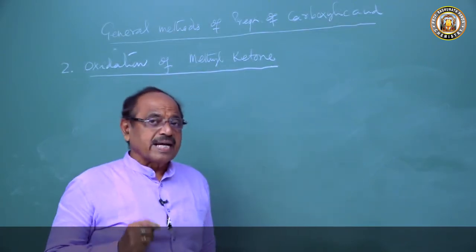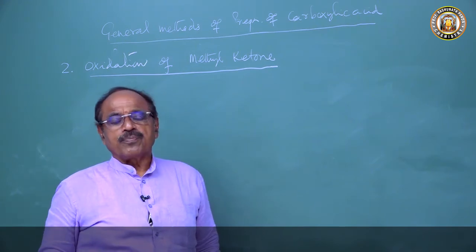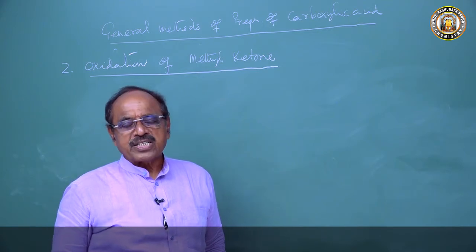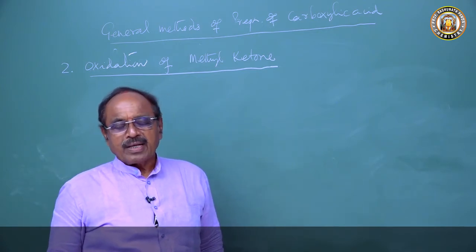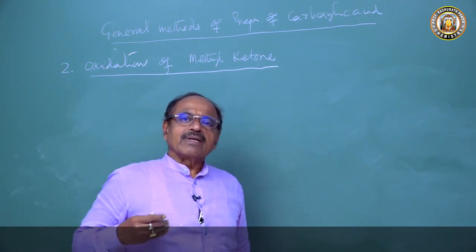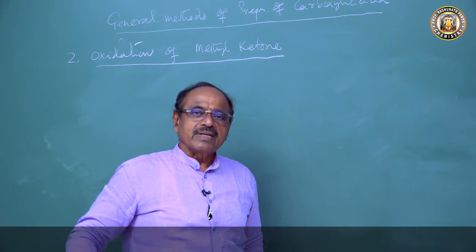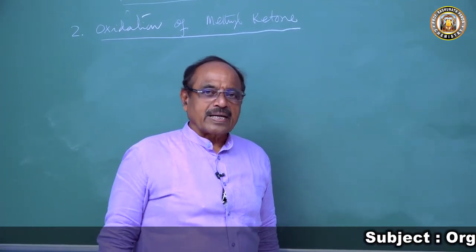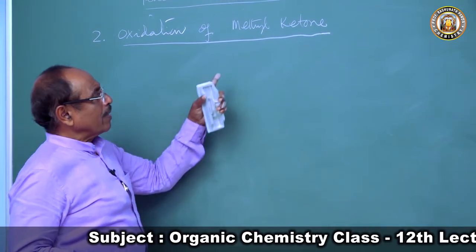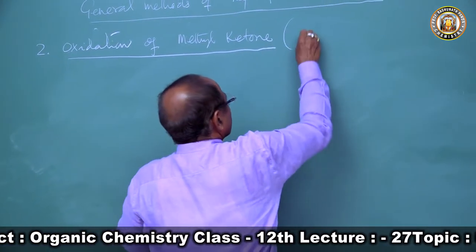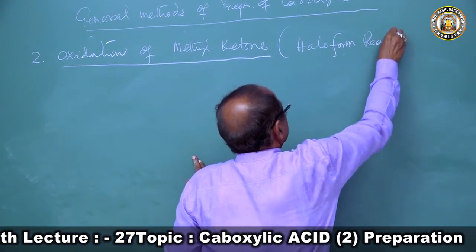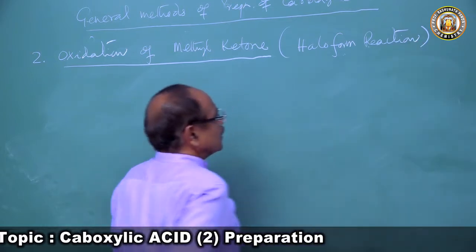We have done the haloform reaction. That is a better method of getting carboxylic acid, because there will not be a chance of losing anything, and the byproduct produced is also useful. Here a part of the thing will go as carbon dioxide, but there everything will remain. We can get the byproduct, so our method of preparation will be economic and useful. So this is done for methyl ketone by the haloform reaction.